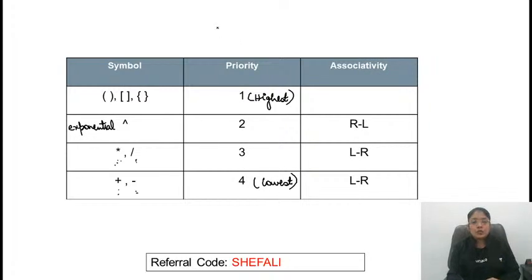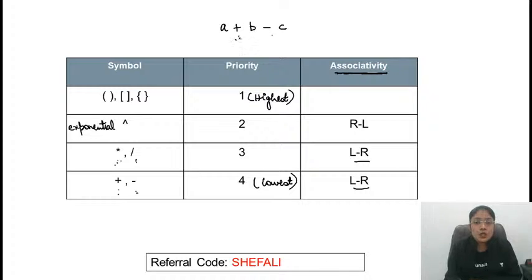Now, in a single expression, for example a plus b minus c, which one should be evaluated first? Both have the same priority, so we cannot distinguish. In that case, if the priority of operators is the same, then we need to consider the associativity. Associativity means from which direction you read the operators, which operator will execute first. So multiplication, division, addition, subtraction are left to right associative.